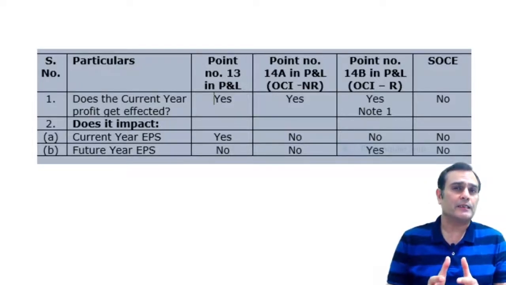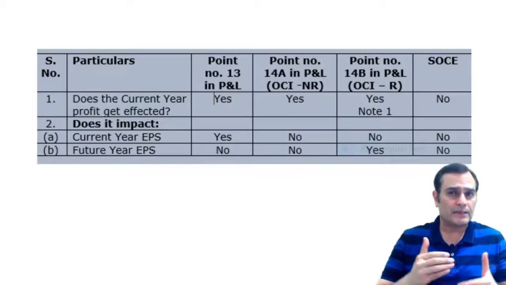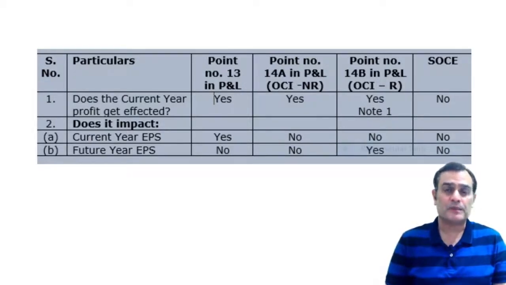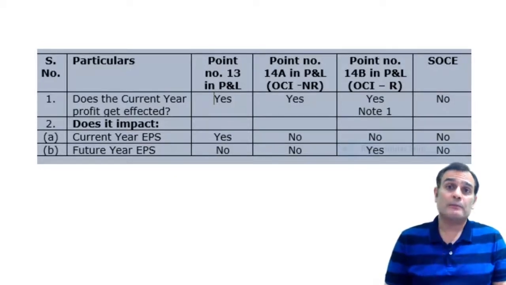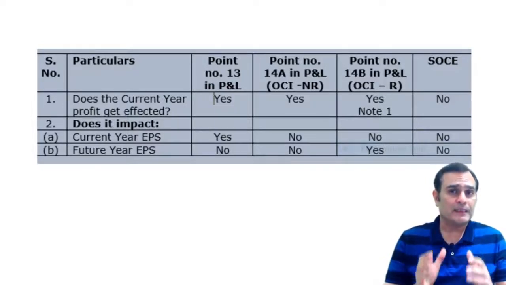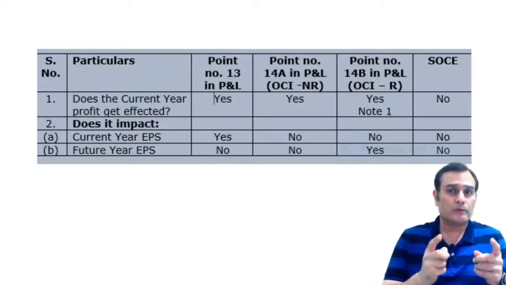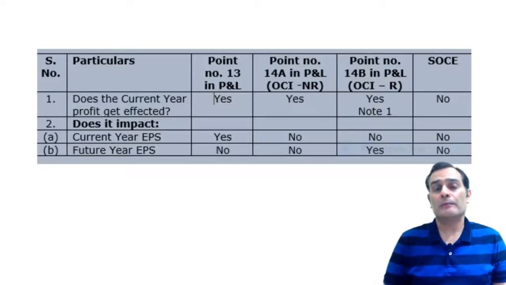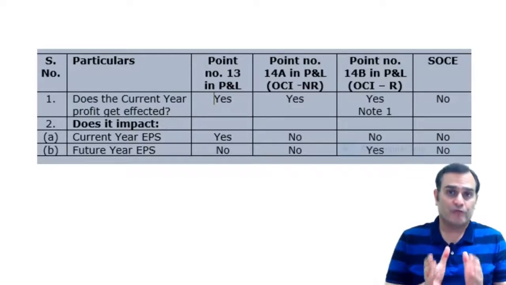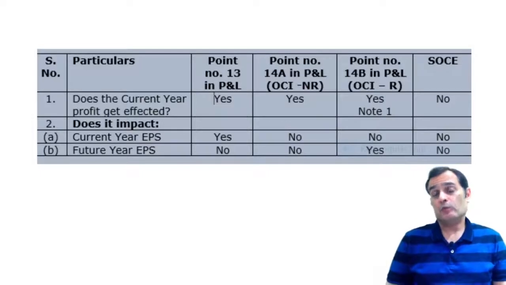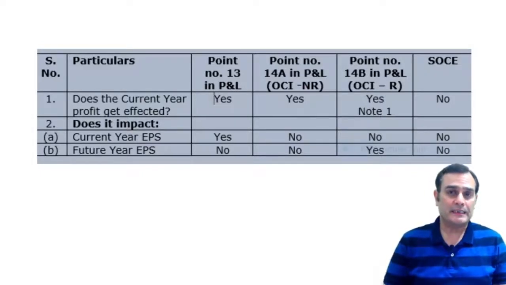But once it is a reclassification adjustment in the future year, then in that particular case, it would impact the earning per share as well. It would also impact the profits for that year as well. Because when you're going to make a reclassification adjustment and which is going to be recycled through the profit and loss account, it is going to impact the profits for that particular subsequent year as well as the earning per share of the year. So we can see something very interesting indeed.